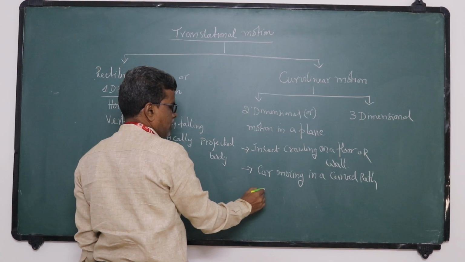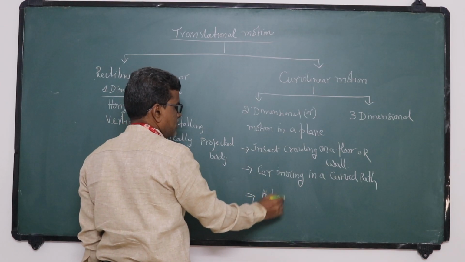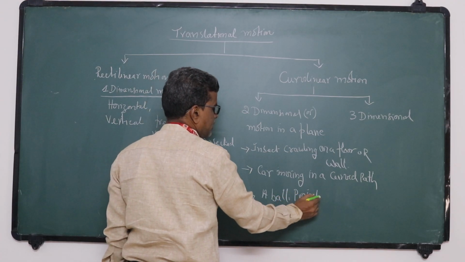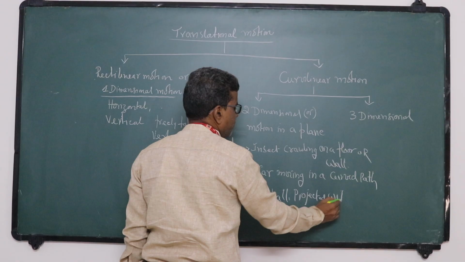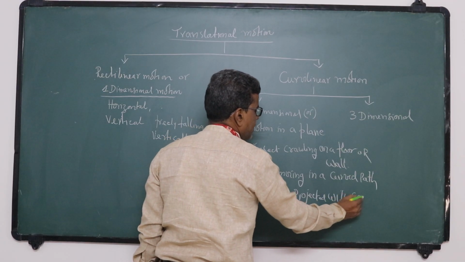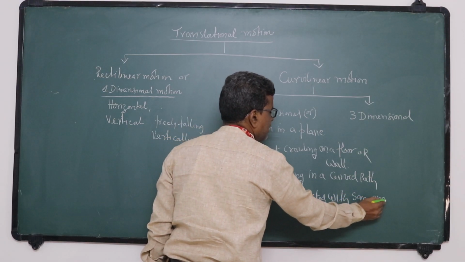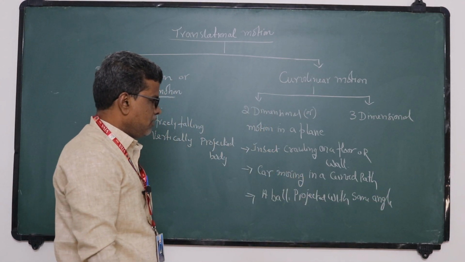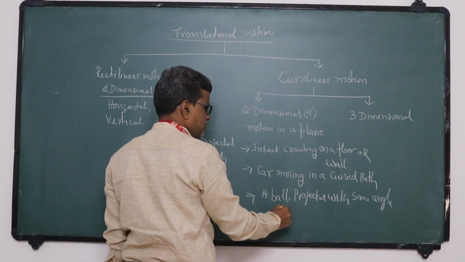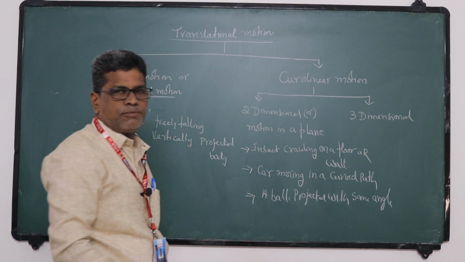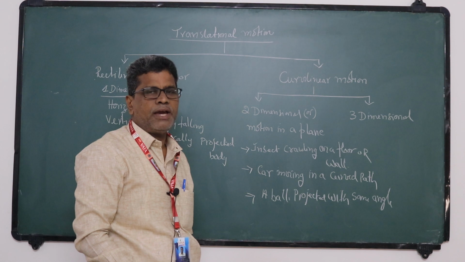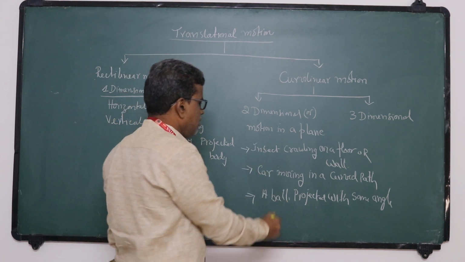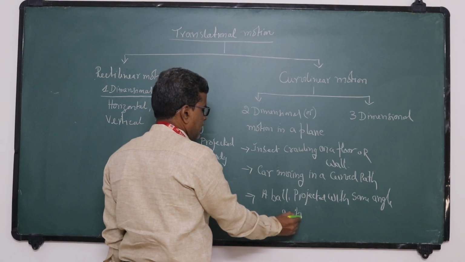Or a ball projected with some angle other than 90. A ball projected with some angle, so that is projected with some angle, that is two-dimensional motion. That we can also call a projectile.